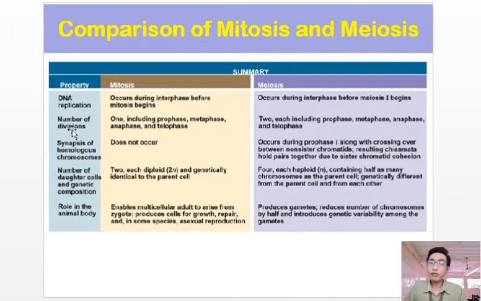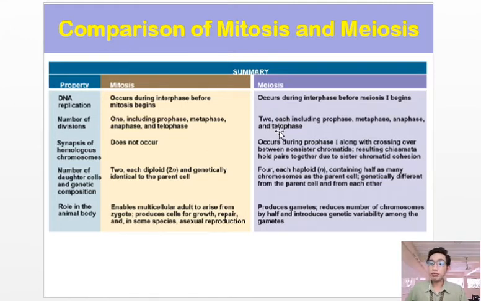For the number of divisions, there is only one division in mitosis, and it includes the prophase stage, the metaphase stage, the anaphase stage, and lastly, the telophase stage. For meiosis, there are two major divisions that can be categorized into meiosis 1 and meiosis 2.